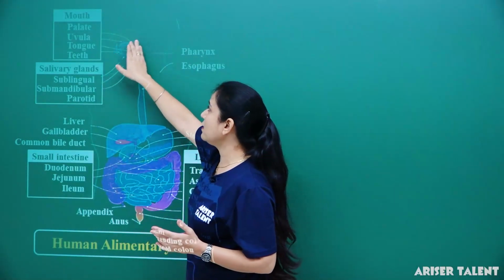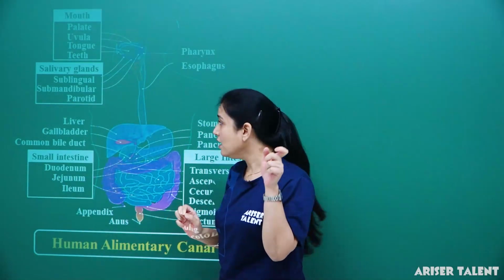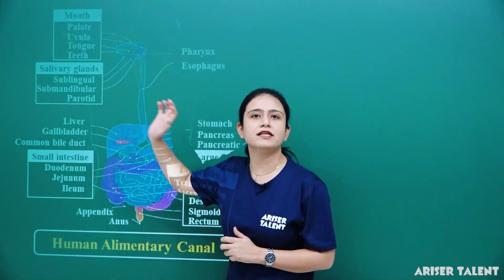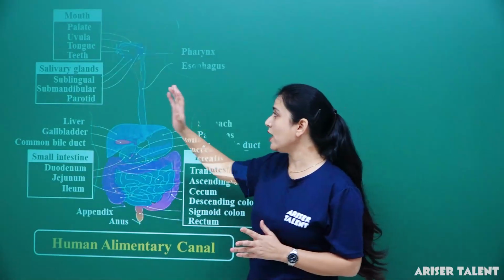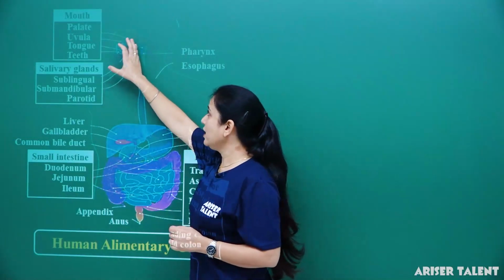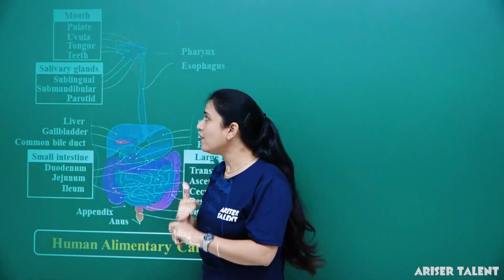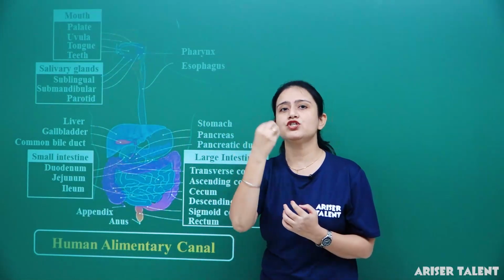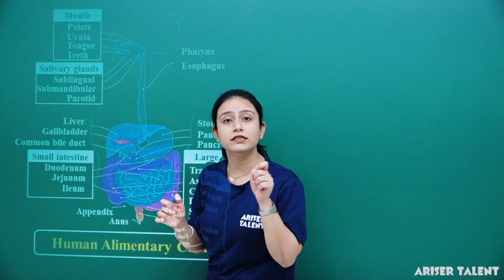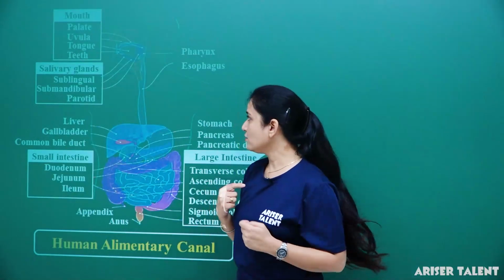Here we can see that in the buccal cavity, some salivary glands are present which secrete saliva. Saliva is a viscous fluid. What is the function of this saliva? When we chew the food, this saliva makes the food soft, moist and slippery. This is the reason our tongue can easily throw it back to the esophagus.